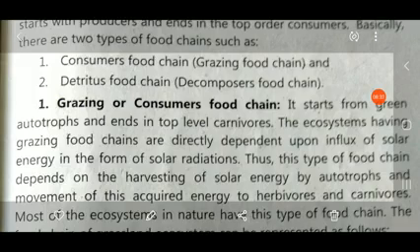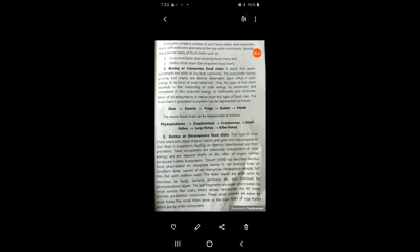Ecosystems having grazing food chains depend directly upon the influx of solar energy in the form of solar radiation. Plants do photosynthesis, through which light energy is converted into chemical energy, and this chemical energy is used as food by the primary consumers or secondary consumers.